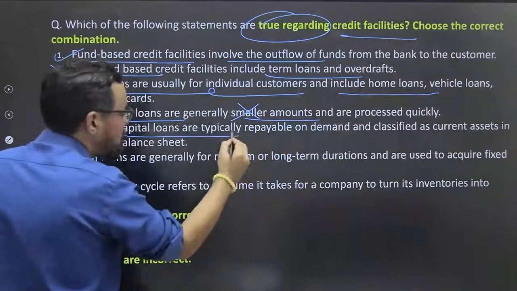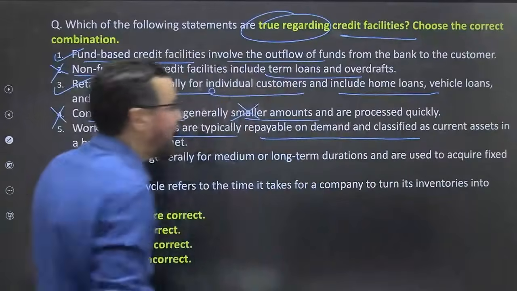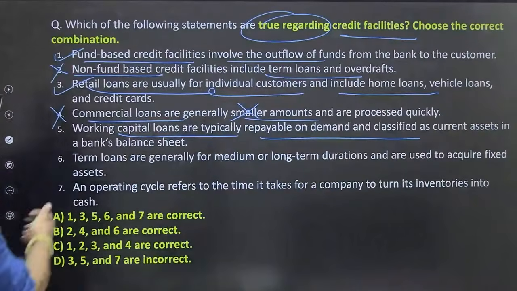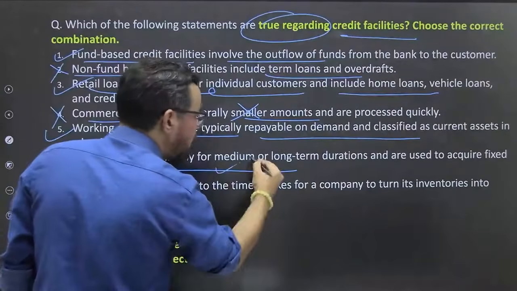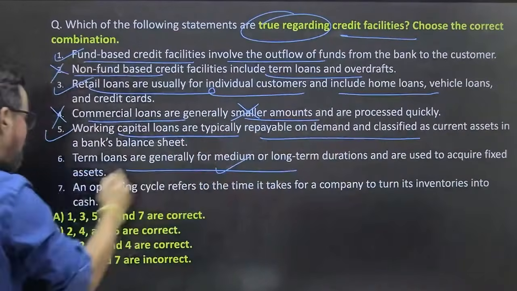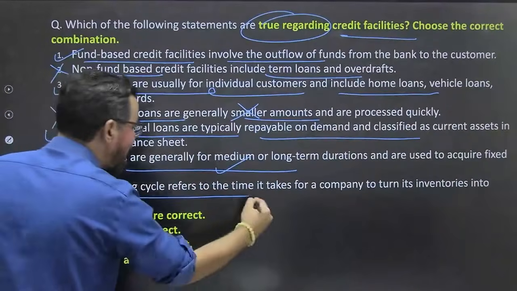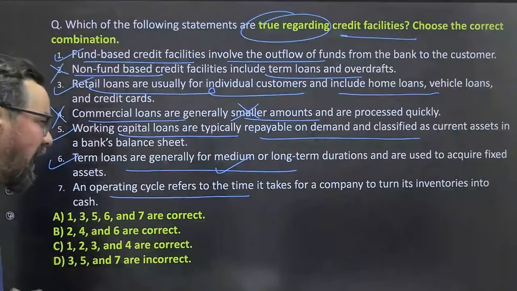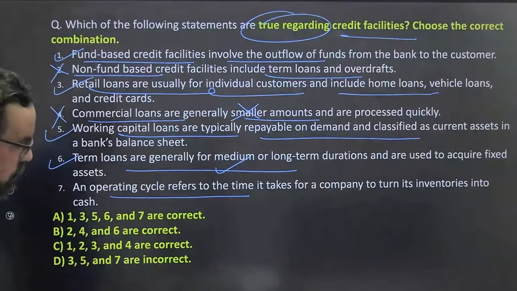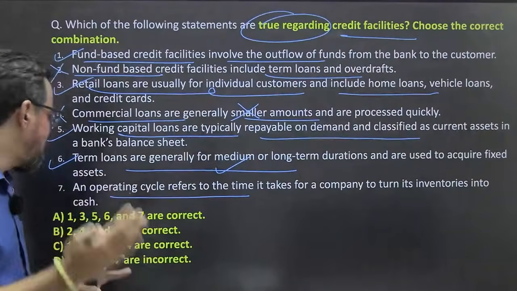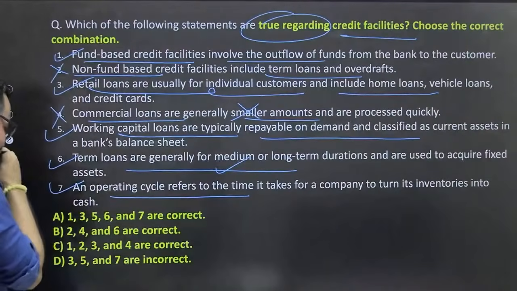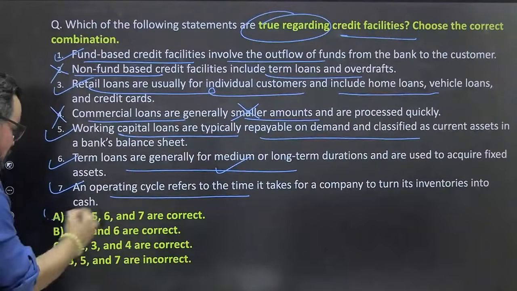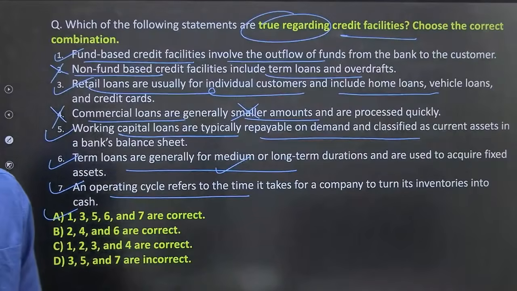Working capital loans are typically repayable on demand and classified as current assets in the bank balance. Term loans are generally for medium to long term and are used for acquiring assets. And operating cycle refers to the time it takes for a company to turn inventories into cash. 100% true. So 1 3 5 6 7 means option A should be the right answer.